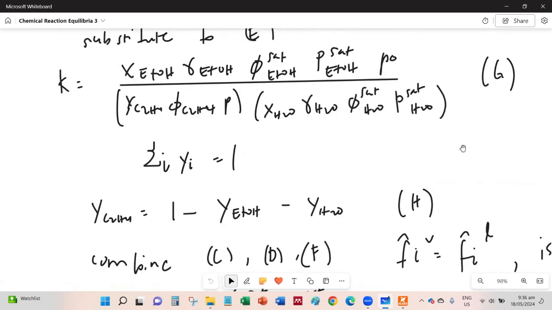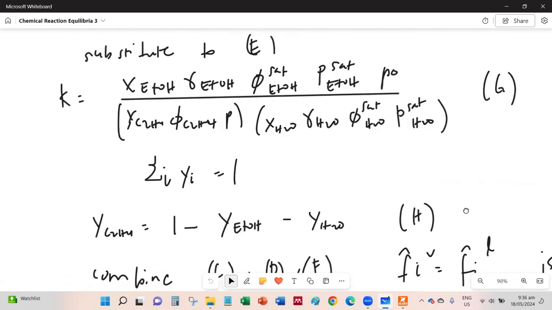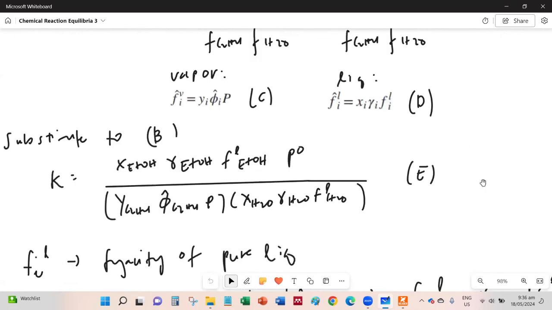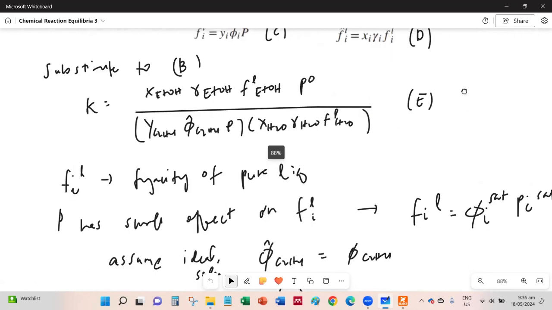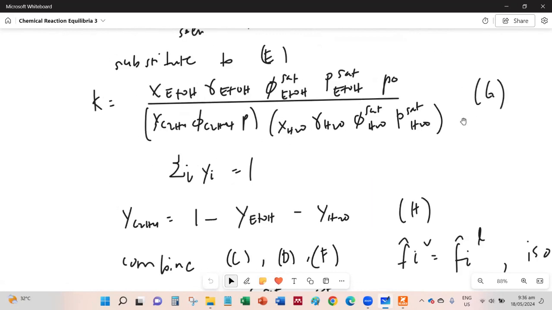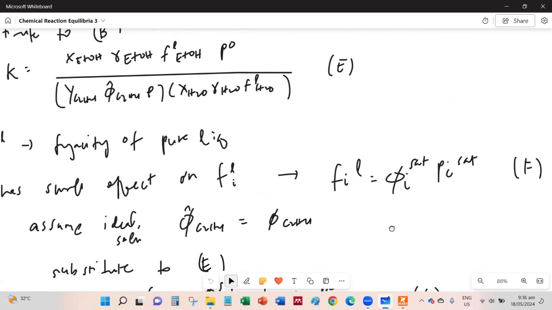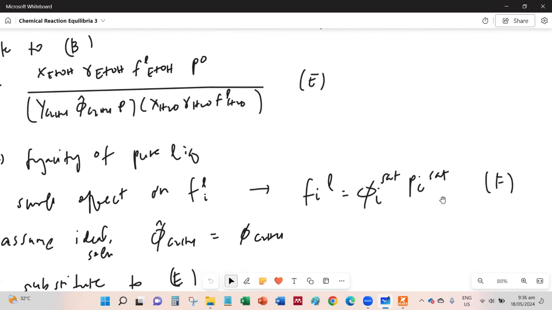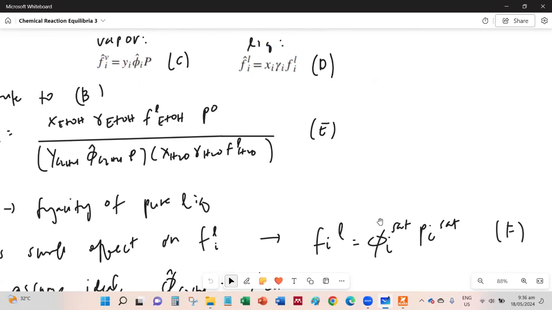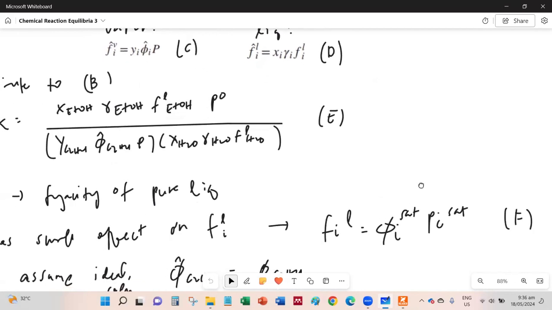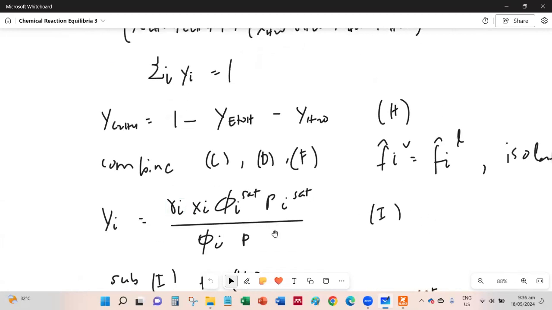Now the next step is we go back to equations C, D, and F. So what are those? Let's go back. C and D, these are the two. And where's equation F? This one. Okay, so this is equation F. We simply combine equations C, D, and F, and that would give us equation I.